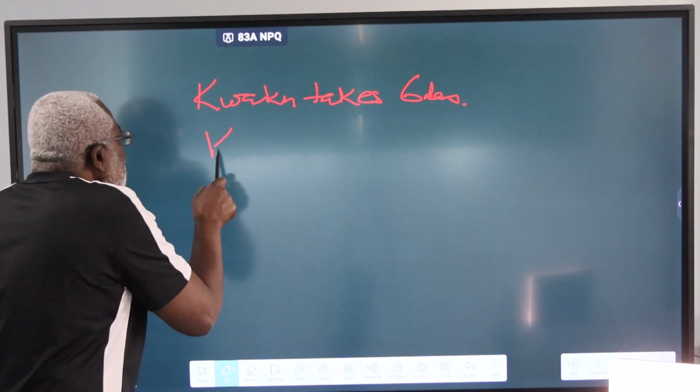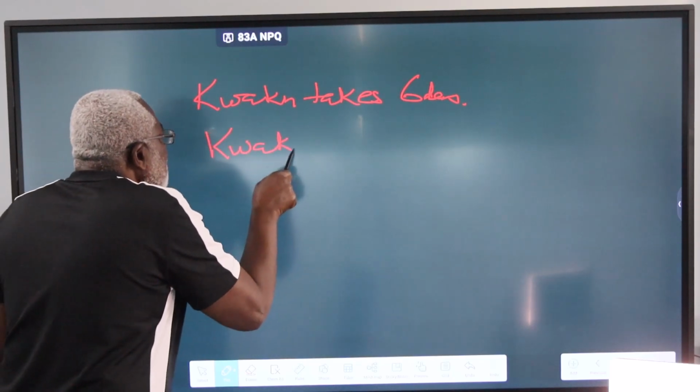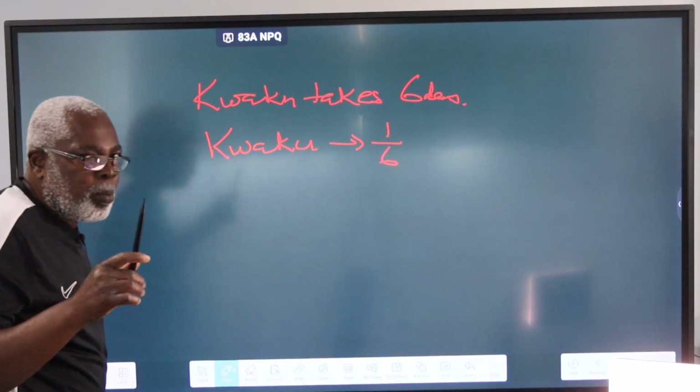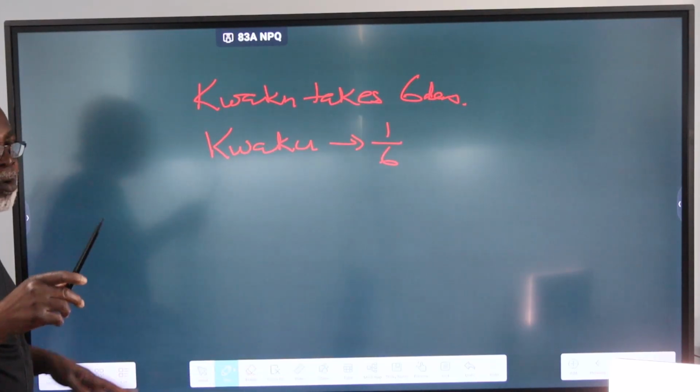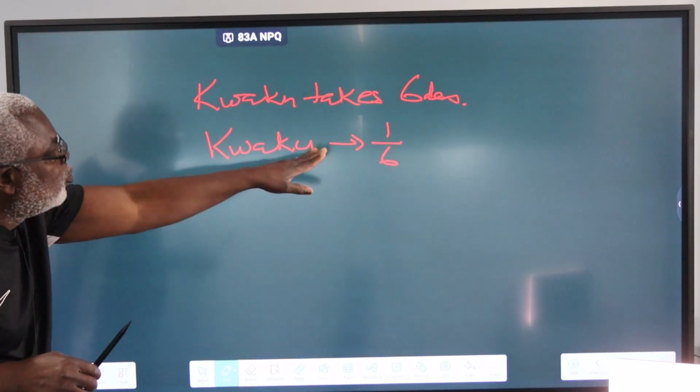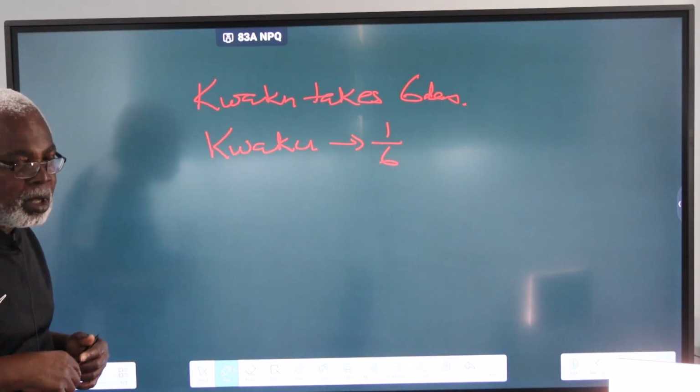Kweku will do 1/6 of the job, of the fence. If he wants to work on his own, he will do just 1/6 of the job.